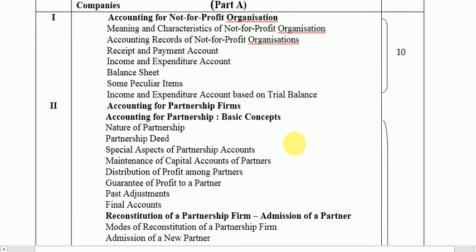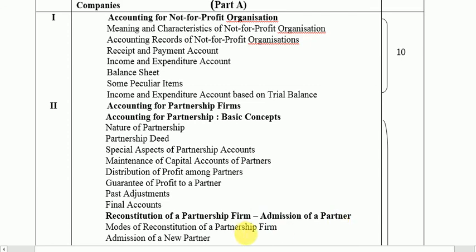Then there are various contents displayed here on the slide. We will be discussing these one by one when we go into the chapter. The next topic under Unit 2 is Reconstitution of Partnership Firm. Under Reconstitution of Partnership Firm, we have two important chapters.